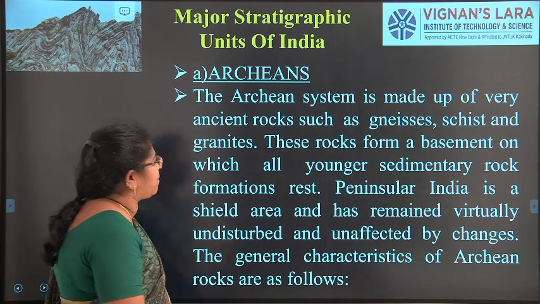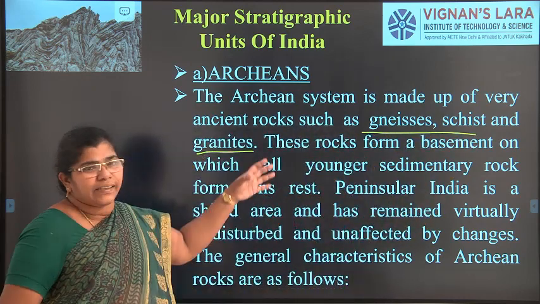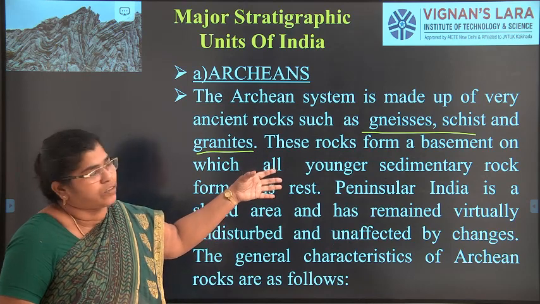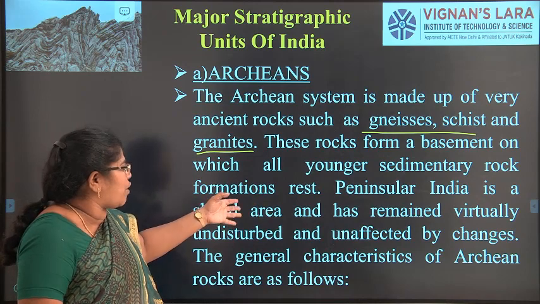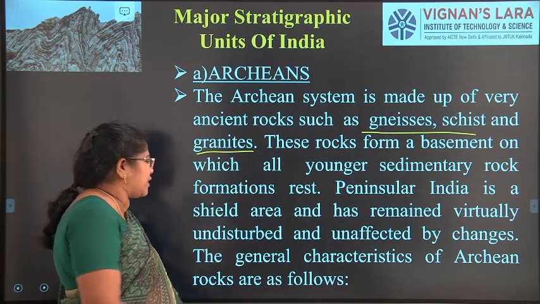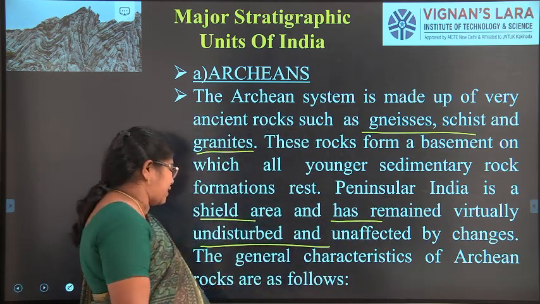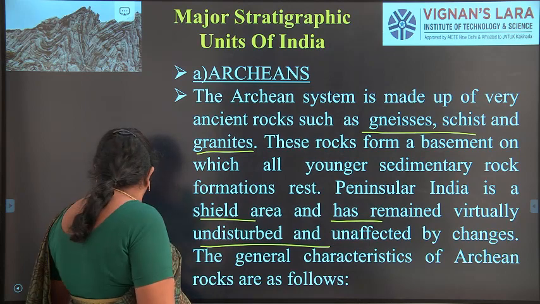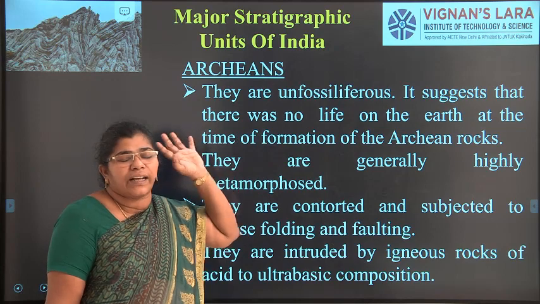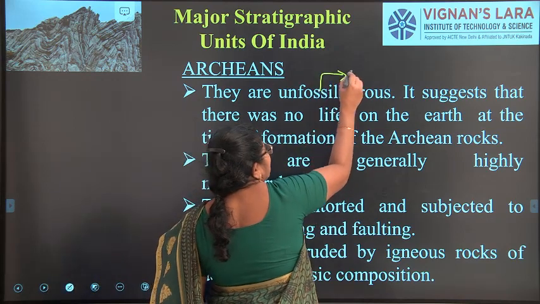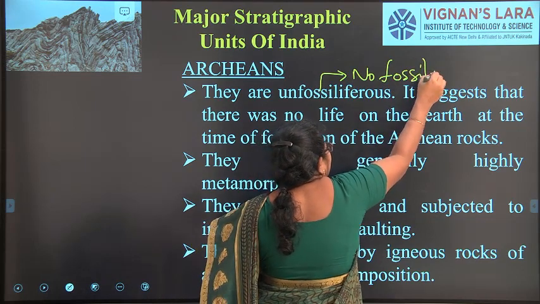The Archean system is made up of very ancient rocks such as gneiss, schist and granites. All these come under the igneous rocks, mostly, and these rocks form a basement on which all younger sedimentary rock formations rest. Peninsular India is a shield area and has remained virtually undisturbed and unaffected by changes. The general characteristics of these Archean rocks are that they are unfossiliferous, that is, they do not consist of any fossils. No fossils are available in this place.